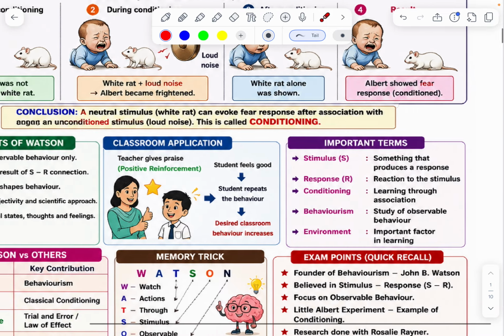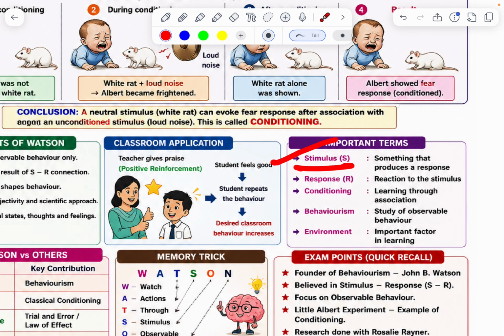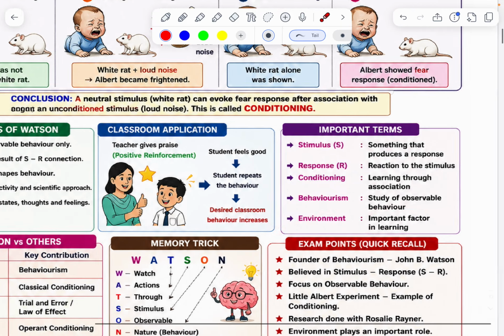Important terms. Stimulus: something that produces a response. Response: reaction to the stimulus. Conditioning: learning through association. Behaviorism: study of observable behavior. Environment: an important factor in learning.